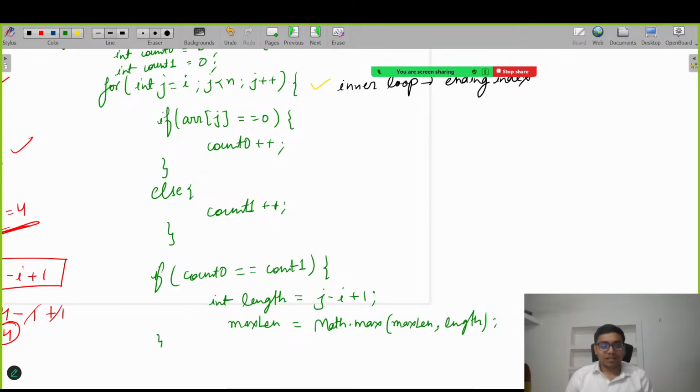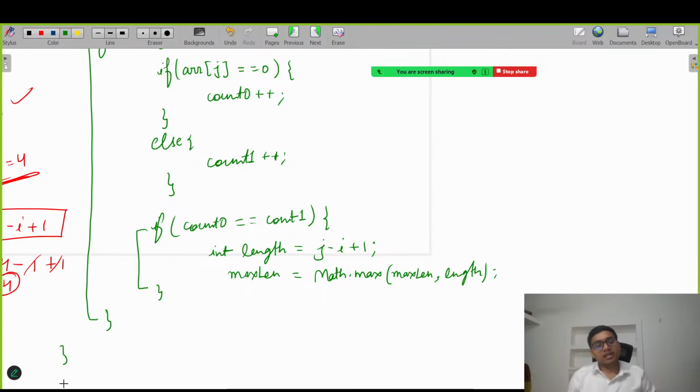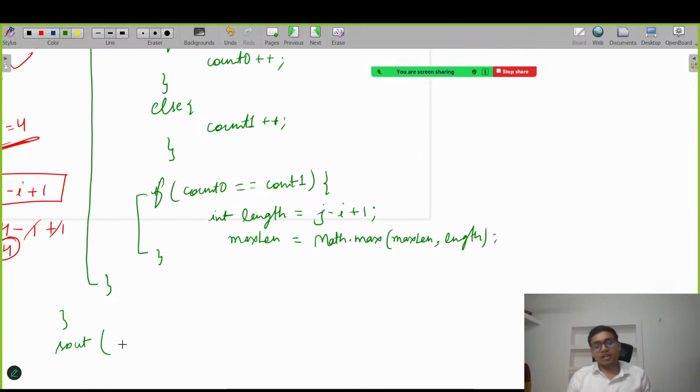Fine. Yeah, this is the closing of this, and this is the closing of this, and similarly the closing of the outer loop. And in the end, we can simply print the longest subarray, whatever the maximum length is. This is pretty simple, huh?